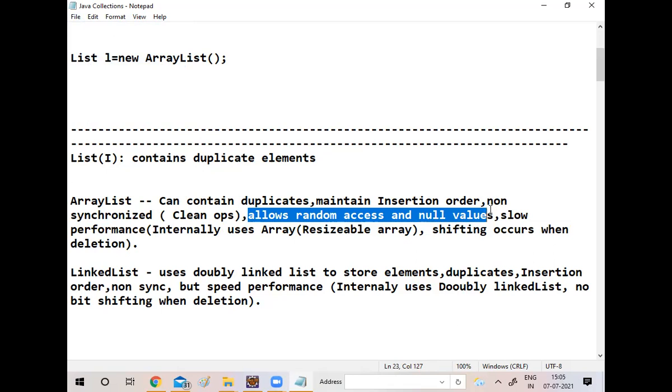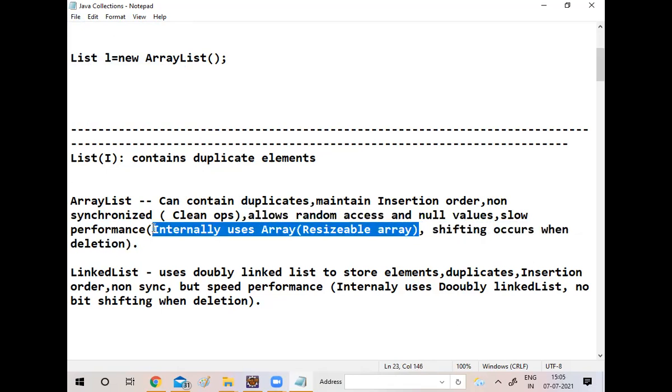The performance is slow because it uses the resizable array concept. Shifting occurs during deletion. For example, I have 10 elements and the 8th element is deleted. Automatically, the 9th element will move to the 8th position, and the 10th element will move to the 9th position. So that kind of shifting will occur.